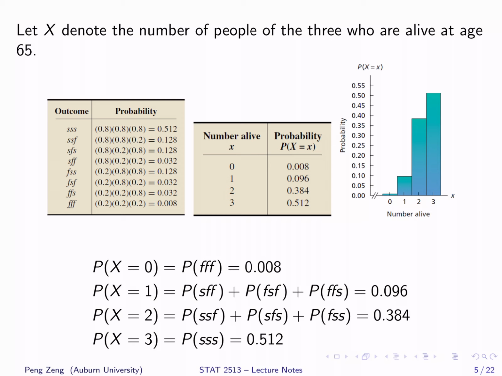Similarly, we can get the probability of X equals 2 and the probability of X equals 3. The probability histogram is also displayed in the slide. And the random variable X is essentially a binomial random variable, and its distribution is called binomial distribution.